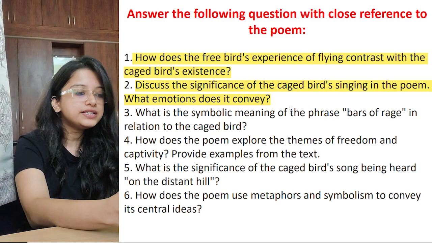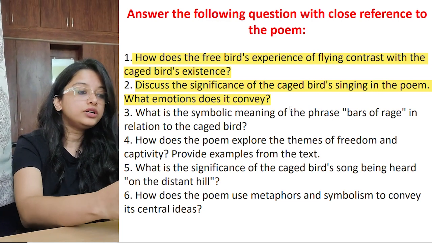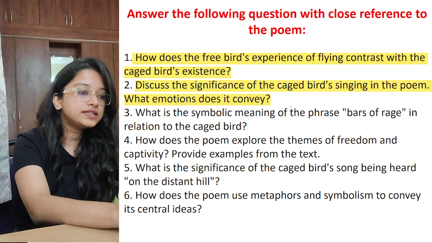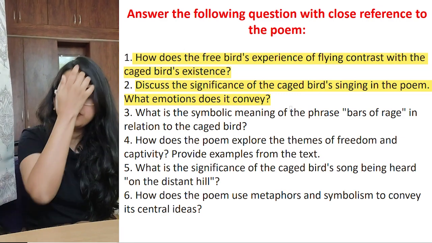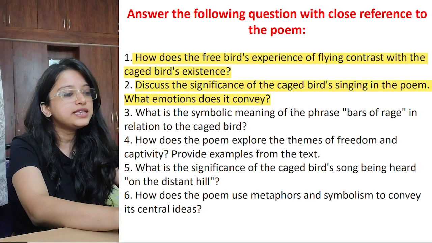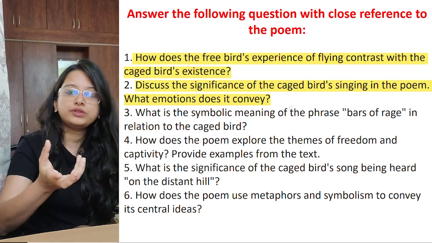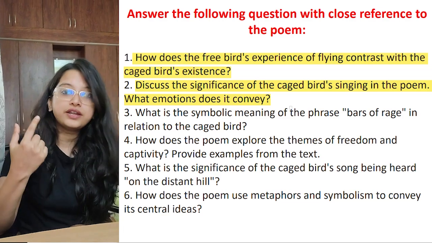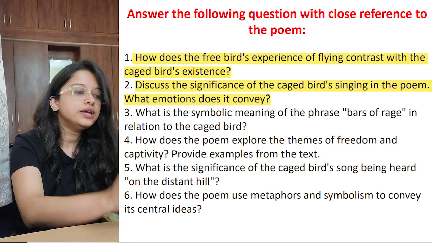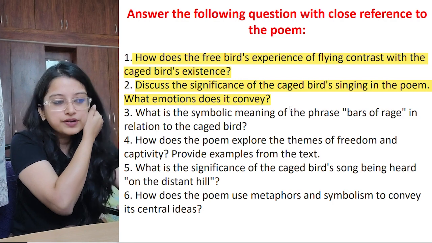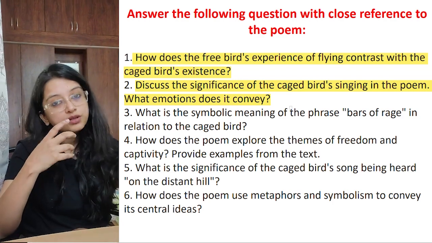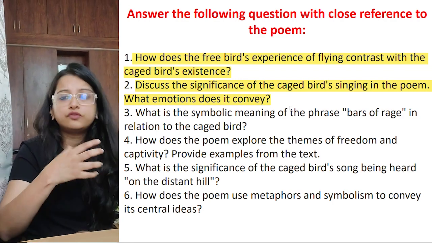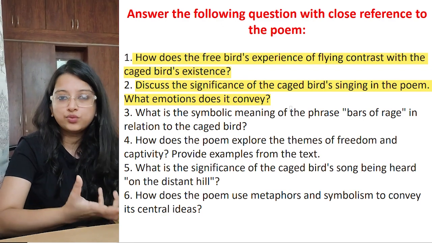So the caged bird's singing holds a lot of significance in the poem. What kind of significance? Despite its captivity, it is interested in singing so that people can know about their problems, the things that they face. It is a means of expression and resistance. Important points, you write it down: means of expression and resistance, right? The song conveys a lot of emotions, that of longing, of desire, that I too want to be free.